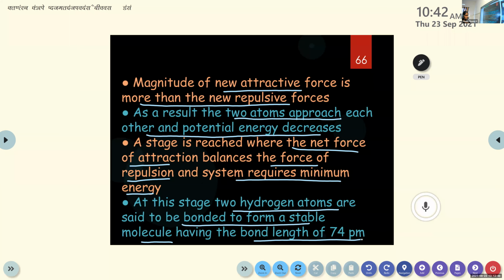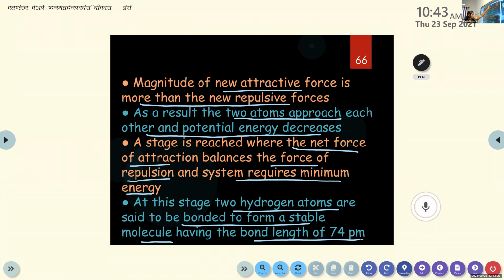Clear? So there are two types of forces, attractive forces and repulsive forces. Attractive forces bring the two atoms together, and repulsive forces separate them. When the net attractive force is greater than the repulsive force, the two atoms approach each other and their potential energy decreases. Then a stage is reached when the net force of attraction equals the net force of repulsion, and the system requires minimum energy.